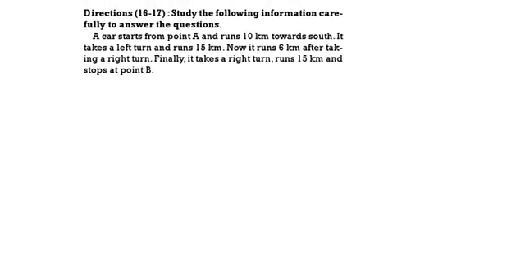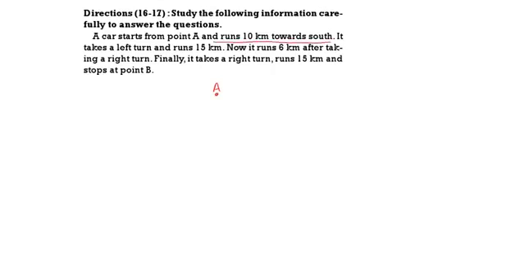Questions 16 to 17 are related to direction. Study the following information carefully to answer the question. A car starts from point A, runs 10 kilometers to the south, then it takes a left turn, runs 15 kilometers, now it runs 6 kilometers after taking a right turn, finally it takes a right turn, runs 15 and stops at point B. Now, a car starts from A, this is A, and runs 10 kilometers to the south.